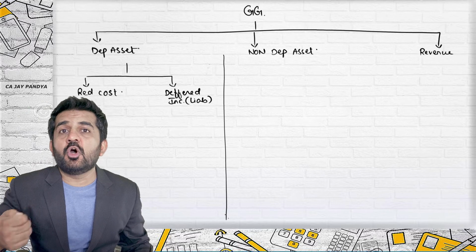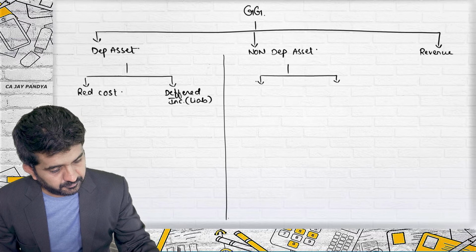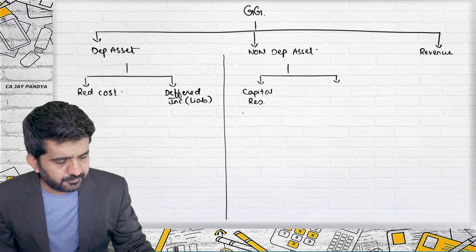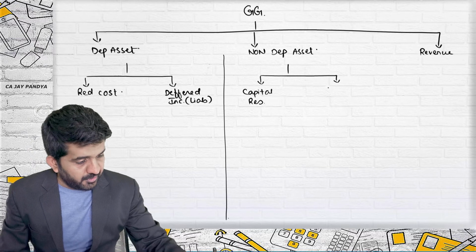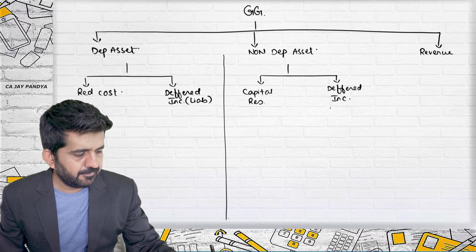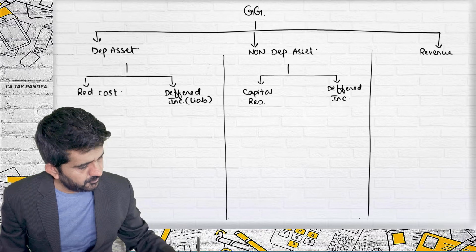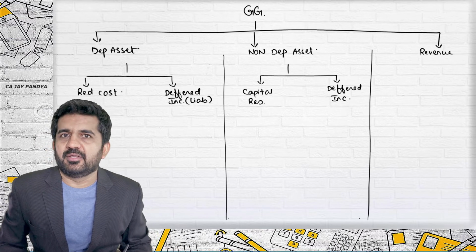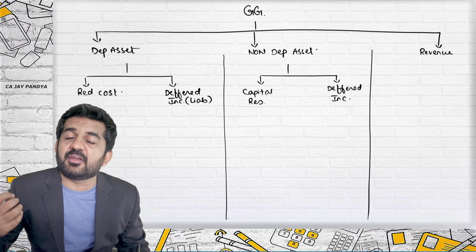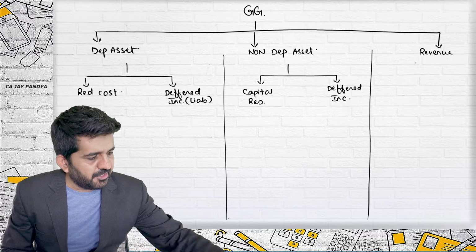As far as non-depreciable asset is concerned, we were transferring it to capital reserve, or again deferred income. Correct. If it was a revenue grant, practically we were crediting it to P&L account, or we were reducing it from cost. Under both the cases, ultimately it was written in P&L account.